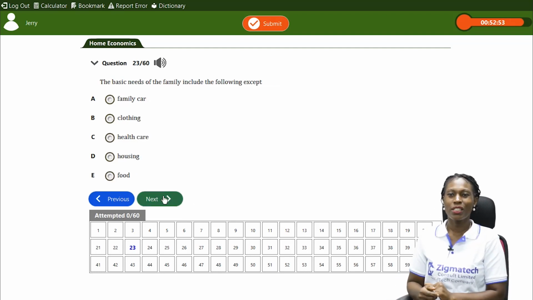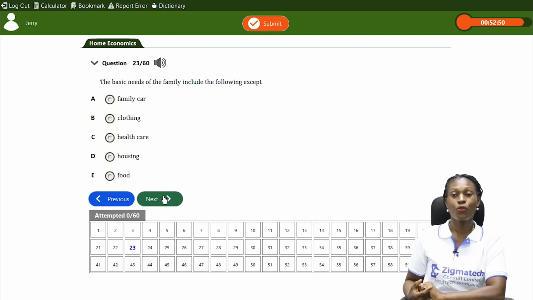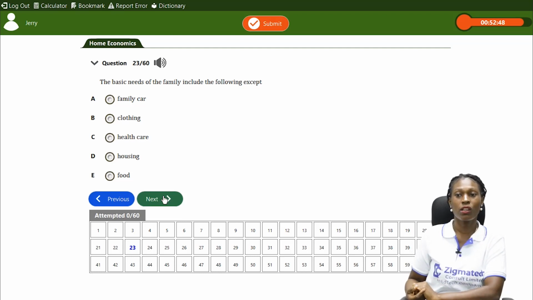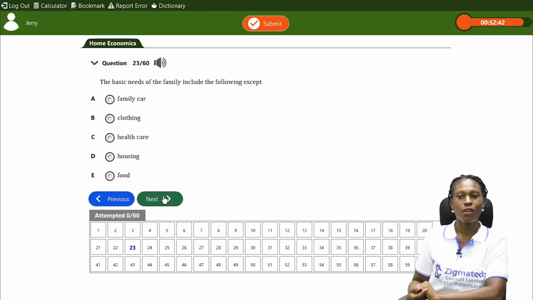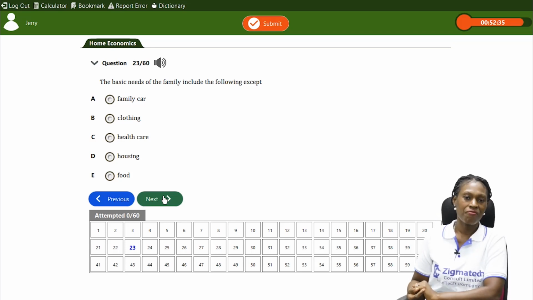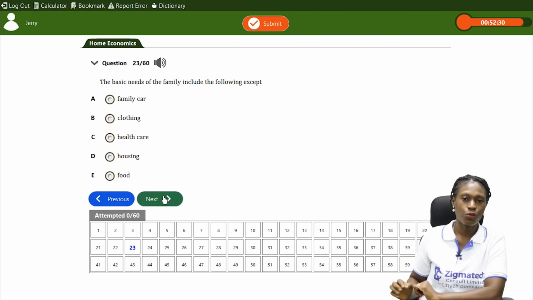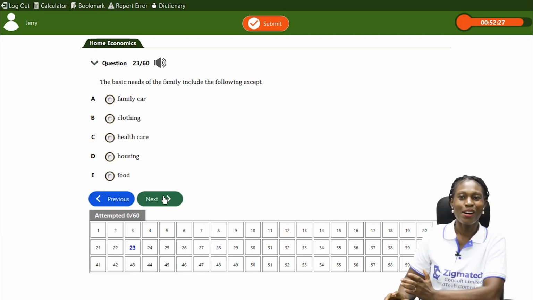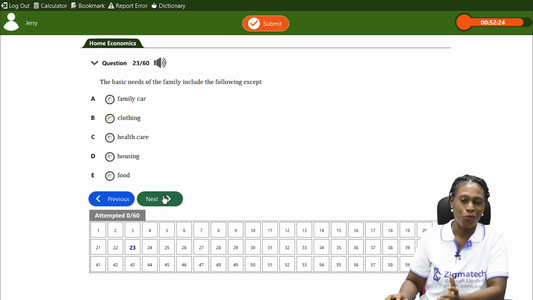Okay, let's look at this question. The basic needs of the family include the following except: family car, clothing, healthcare, housing, food. Now, the family needs clothing, the family needs healthcare, the family needs housing, the family needs food. Now, a family car is not a basic need of the family. It's a secondary need. The family needs it, but it's not a basic need. It's a secondary need, which depends on the economic status of the family.